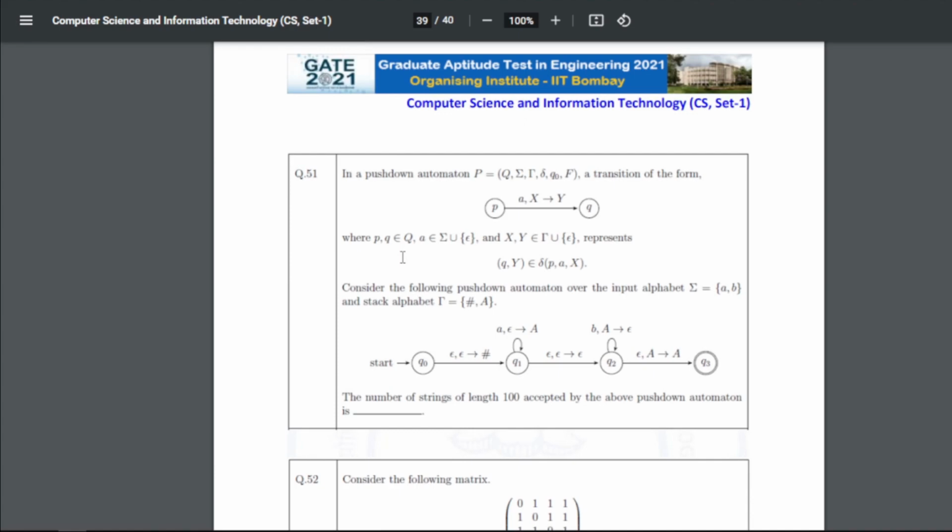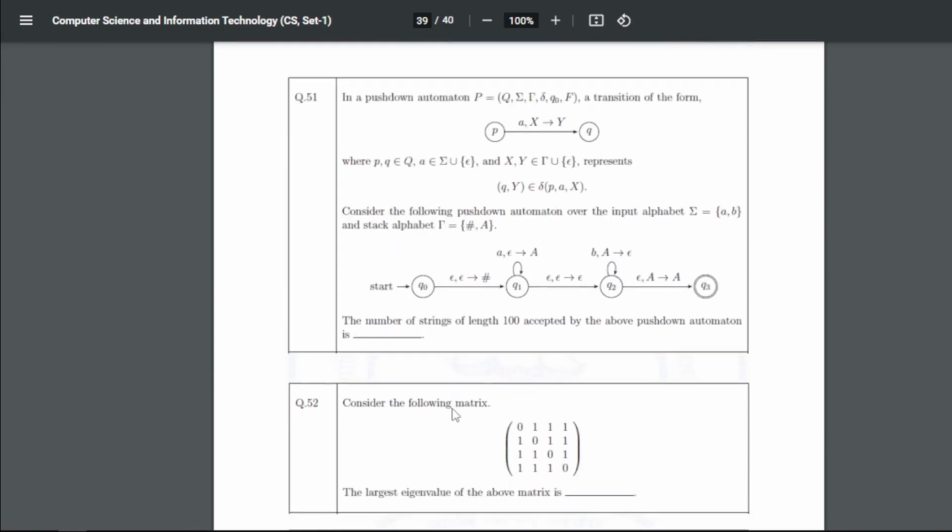All right. For 51, in a pushdown automata, again you can consider this PDA and read the condition that has been given. Now it is asking the number of strings of length 100 accepted by the pushdown automata. So remember, this is the string length of 100 accepted by this PDA. When I solve this, you can do it in a process step by step, right? Hope you know the process of how we can get it. So if we have solved this, we will get the answer of 50.